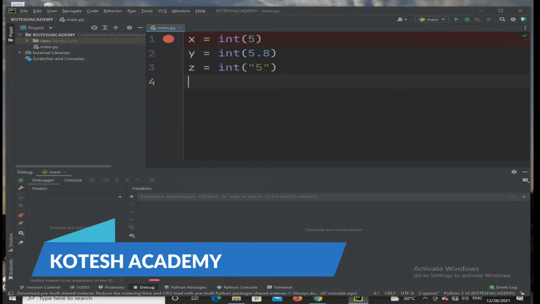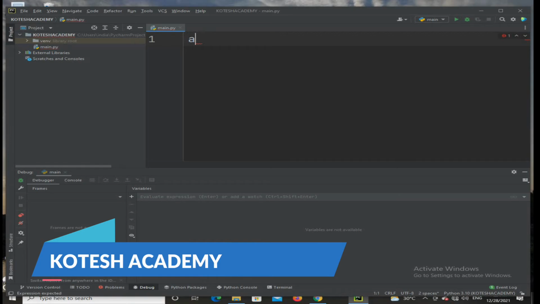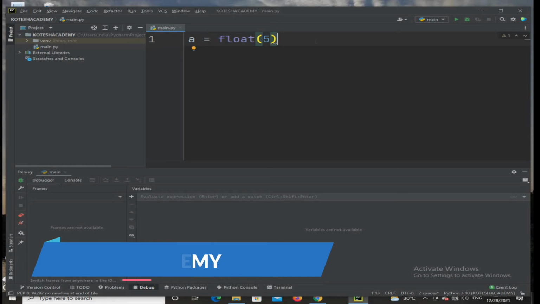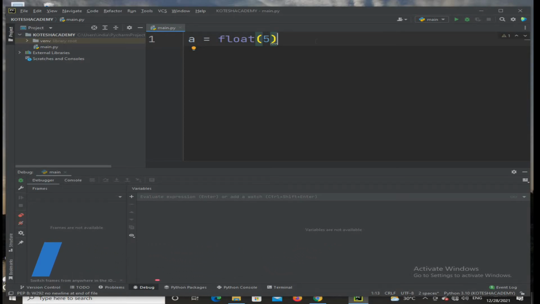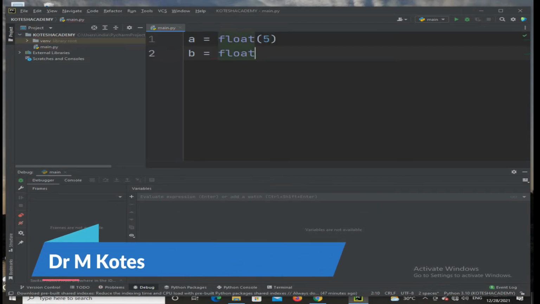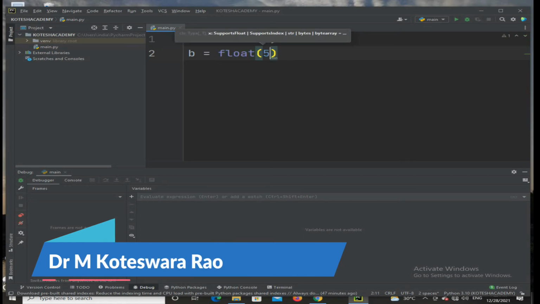Similarly, you may use another example here. For example, take a is equal to float of 5. After execution, you will get 5.0. Okay, whenever you are converting to float, it is represented with a dot and a fraction value. Simply you can take b is equal to float of 5.8.